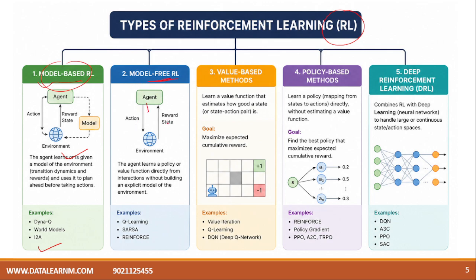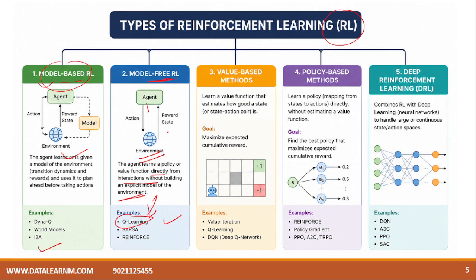Again, there is an agent, action, reward, and environment there. So the Q learning algorithm is there, which we are going to implement today. SARSA is there. The agent learns a policy or a value function directly from the interaction with the environment, without building an explicit model of it. So when there is a direct relationship between the agent and environment, that type of learning is called model free reinforcement learning.